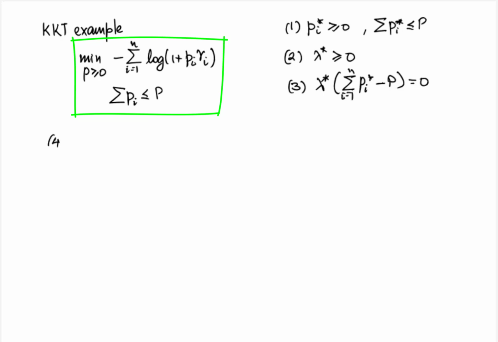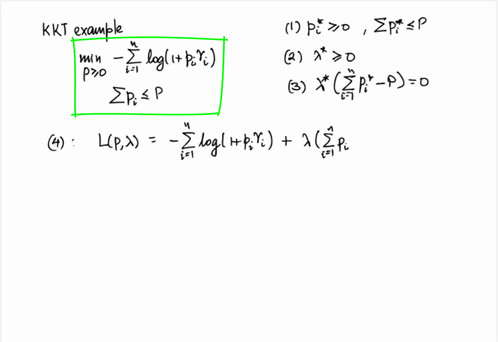Then we get to the stationarity condition, and to write that we need to write down the Lagrangian and minimize it. The Lagrangian in this case is given by L(p, lambda) equal to minus sum over i from 1 to n of log(1 + p_i γ_i) plus lambda times (sum over i from 1 to n of p_i minus capital P), where the domain of L is R^n_+ cross R_+. That is, both p and lambda are non-negative. So let us minimize the Lagrangian with respect to p.